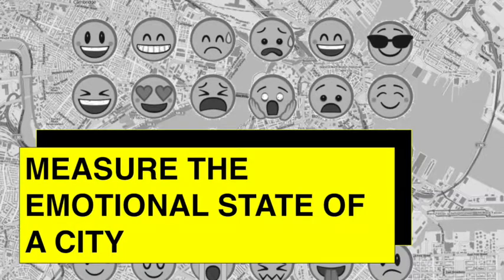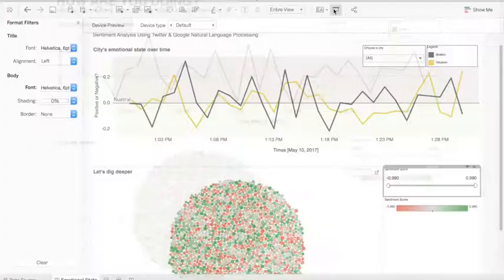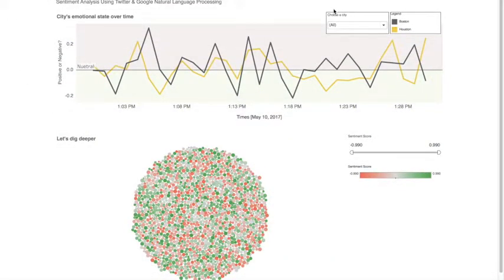As you know, I have been looking to visualize the emotional state of a city using Twitter data and natural language processing. Here is my dashboard thus far. The overall dashboard shows the emotional state of a city. The top part shows how a city is doing over a period of time. In this case, we have two cities, Boston and Houston, and how they're doing over a period of 1 p.m. to 1:30 p.m. on May 10th. The bottom part shows more details on the tweets and allows you to dig deeper.